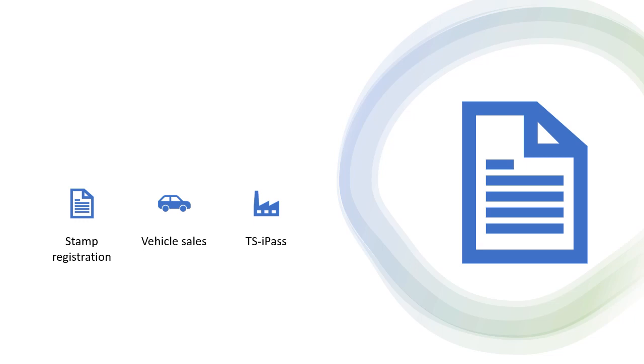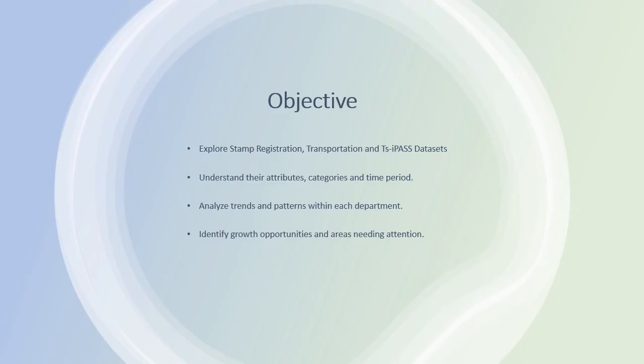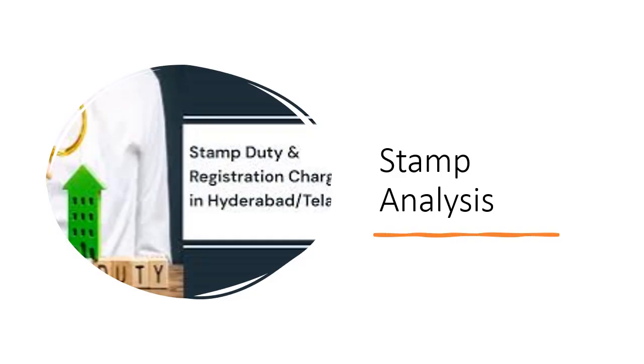The next one is vehicle sales and TSIPAS, that is the Telangana State Industrial Project Approval and Self-Certification System. We have data spanning 4 years from 2019 to 2022. Our objective for this project is to explore stamp registration, transportation and TSIPAS datasets as I said earlier, understand their attributes, categories and time period, analyze trends and patterns within each department and identify growth opportunities and areas needing attention. Let's go over stamp analysis and answer the primary questions.